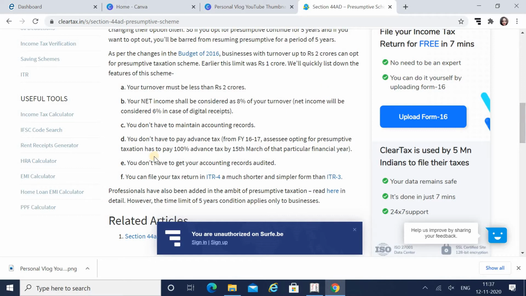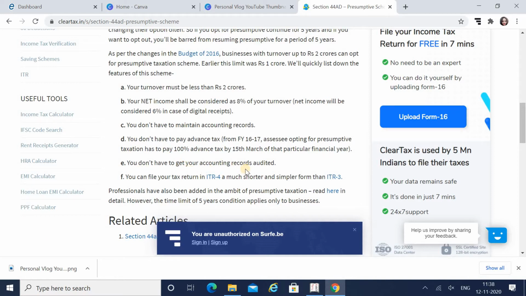Alright. The next condition, which I told you already, is that you don't have to maintain accounting records. There is no such hard and fast rule that each and everything should be declared correctly. Only the turnover and profit are to be considered when you are filing under section 44AD. You don't have to pay advance tax. There is no compulsion of paying advance tax for any quarter. And you don't have to get your accounting records audited.